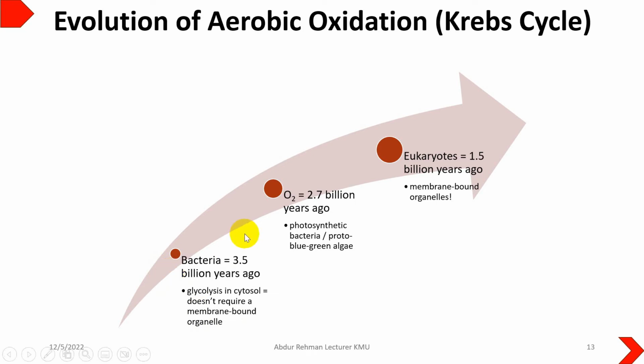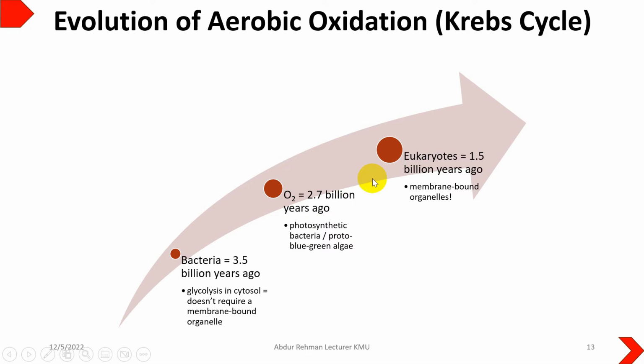Then with the passage of time, when we look back to 2.7 billion years ago, when a little bit of oxygen was available in the earth environment, photosynthetic bacteria, cyanobacteria, and proto-blue-green algae came into existence, and this provided oxygen to the earth environment. So the oxygen on earth started increasing day by day.